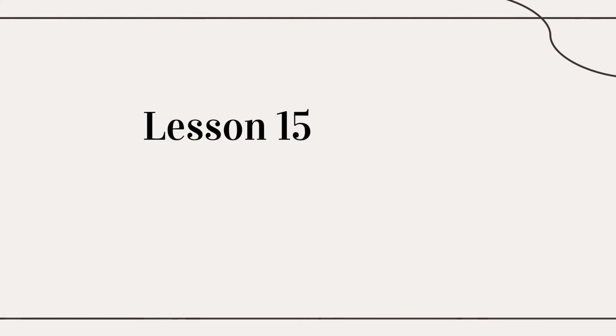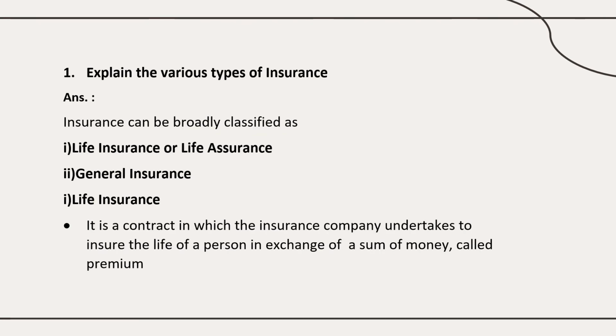And next is the 15th lesson, the various types of insurance. Here also, first, it is broadly classified as life insurance or life assurance and general insurance. Under life insurance, it is a contract in which the insurance company undertakes to insure the life of a person in exchange of a sum of money called premium. Okay, this is life insurance.